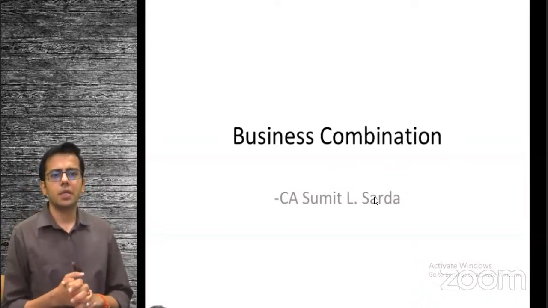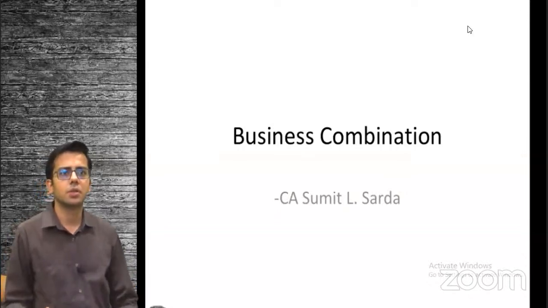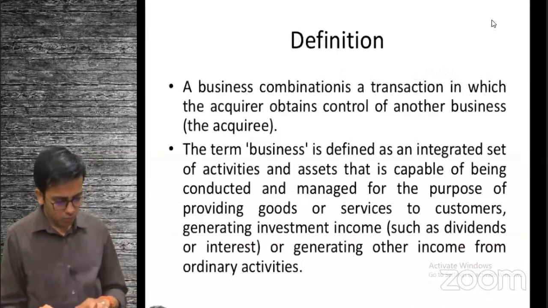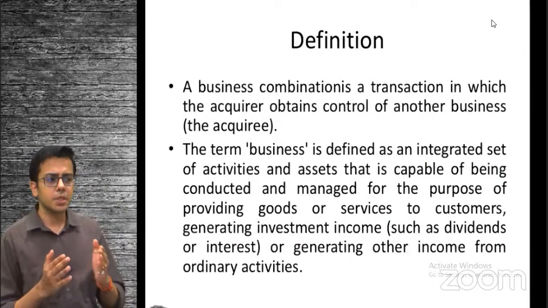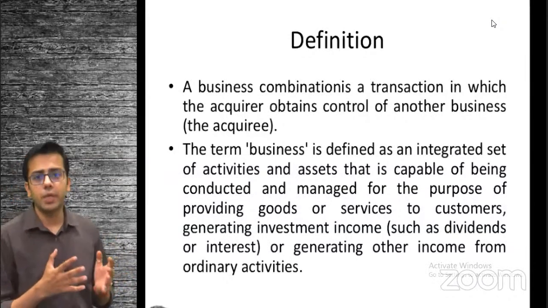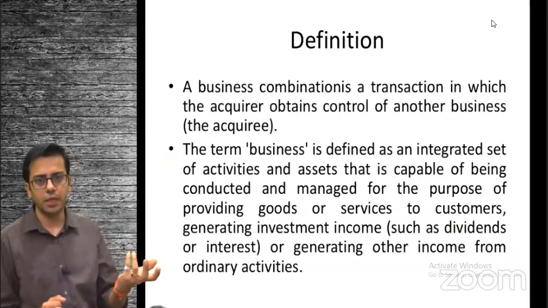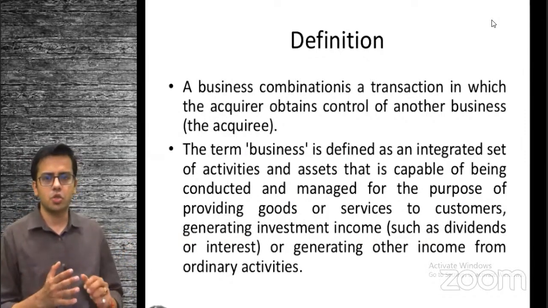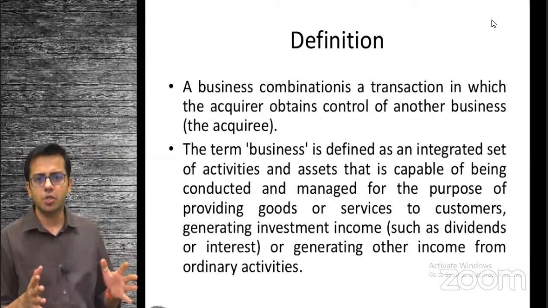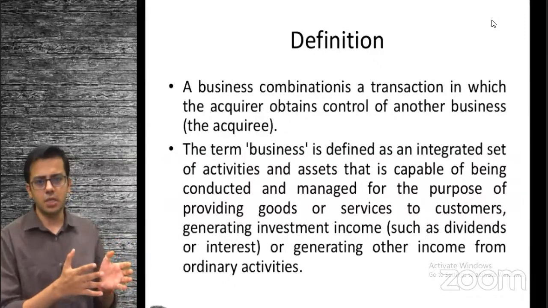So what exactly is the business combination? What exactly does it talk about? Earlier, business combination told about the definition that when you are purchasing an entity or maybe a part of the entity, let's say a segment, a part of the business of any entity, like maybe a separate business operation. It could be like there is a restaurant chain which has 5 different restaurants and you're trying to buy one particular restaurant out of it. So you are buying an integrated set of activities related to that restaurant.